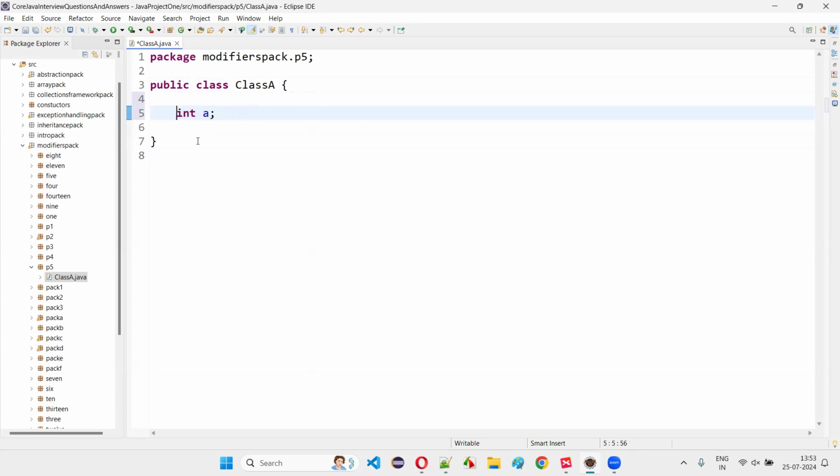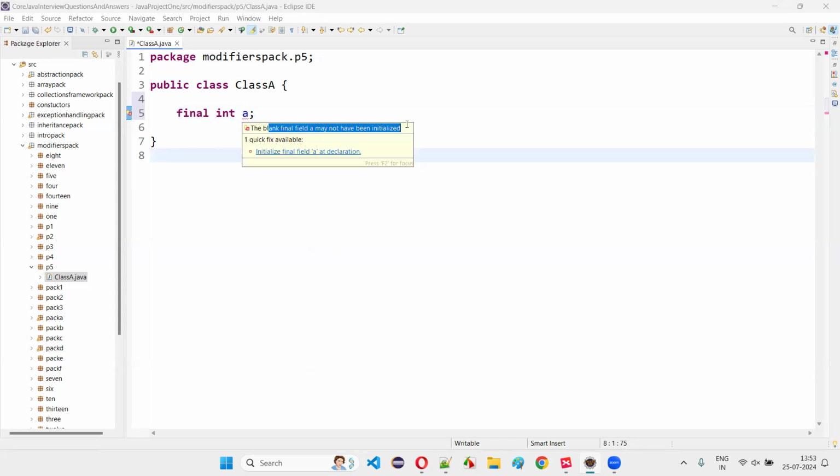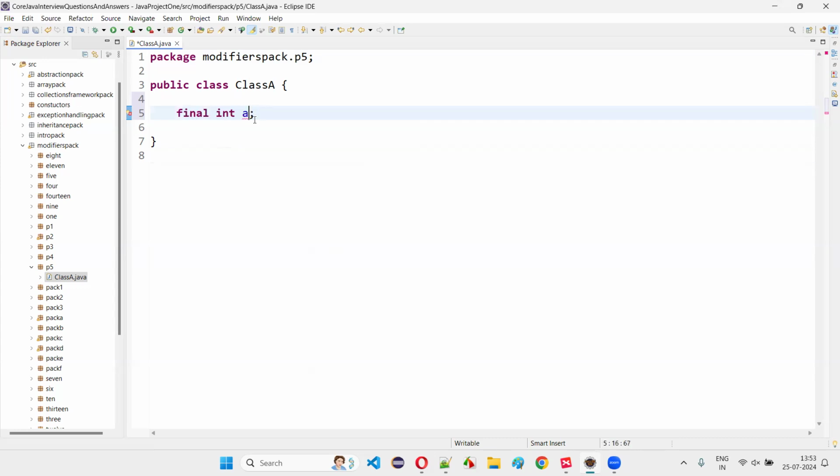Before specifying the final non-access modifier before this particular variable, no compiler errors are coming. The moment I provide the final modifier, I'm getting a compiler error saying that you have to initialize this particular variable in the same line where you have declared it. So let me initialize it with some value, let's say 5. Now, once you initialize a value for a variable specified with the final modifier, you cannot update it. How can I prove to you that this cannot be updated?